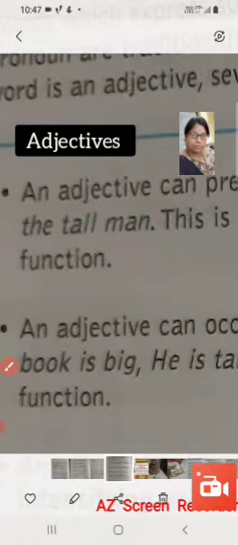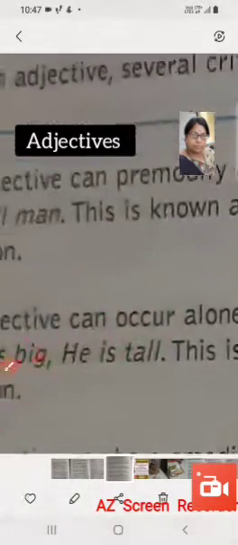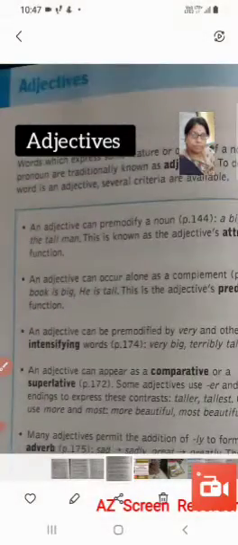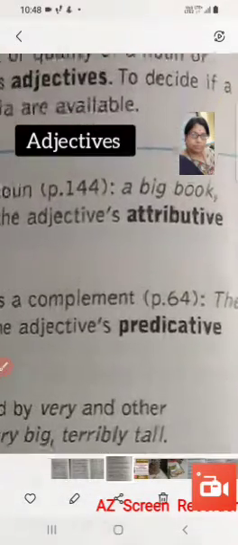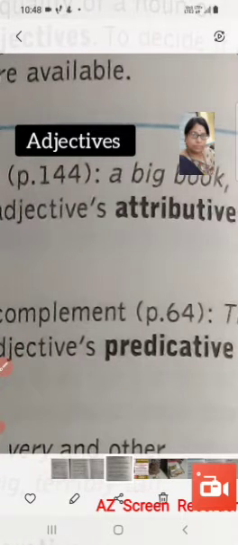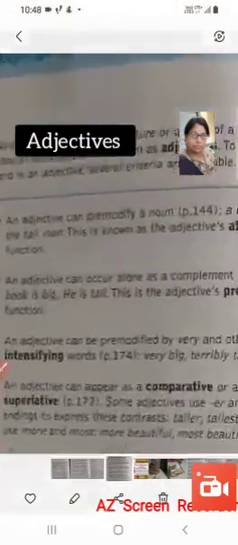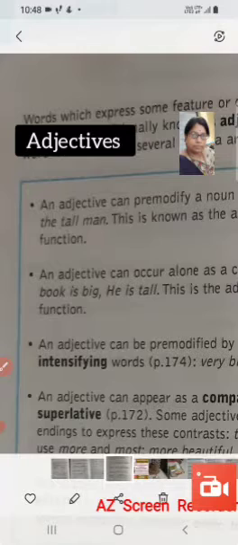And this function of an adjective, that is when it occurs before a noun and pre-modifies that noun, that is, gives more information or qualifications of that noun, is known as the attributive function. To attribute means to give some qualities to something. So this is the attributive function of an adjective.